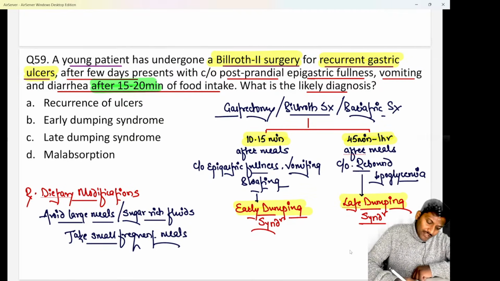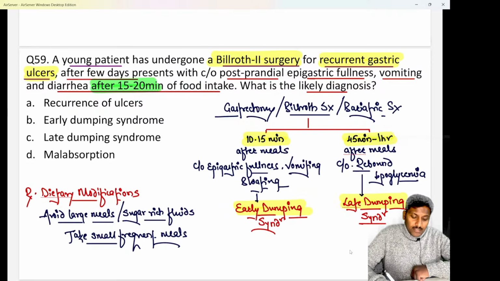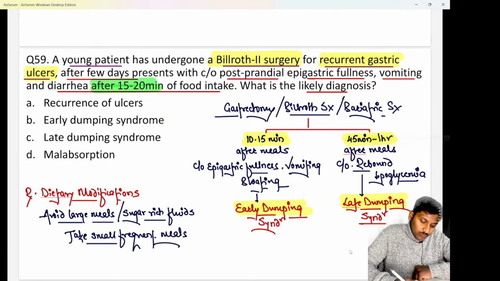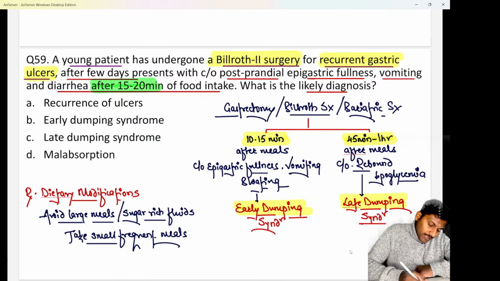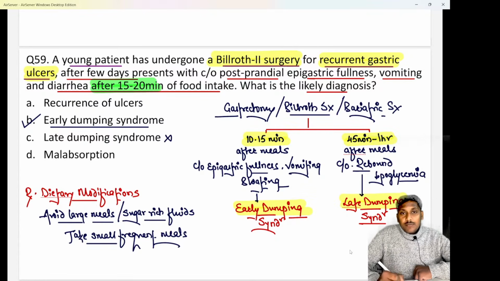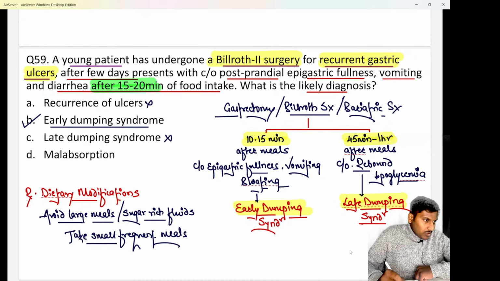Okay? And here as the patient was having the symptoms after 15 to 20 minutes and symptoms were epigastric fullness, vomiting and diarrhea, it is a classical case of option B, that is an early dumping syndrome. If there were hypoglycemic symptoms 45 minutes to 1 hour later, then it was late dumping. Recurrence of ulcer will cause epigastric pain, basically not a fullness commonly. Okay, that is what is important.